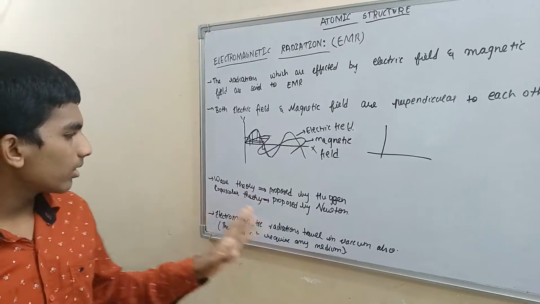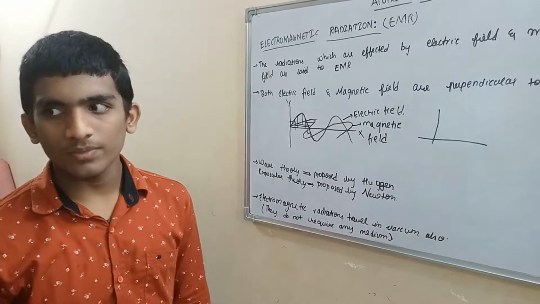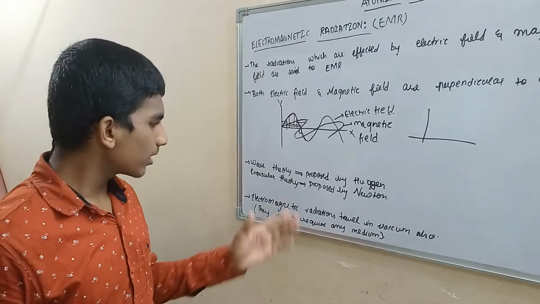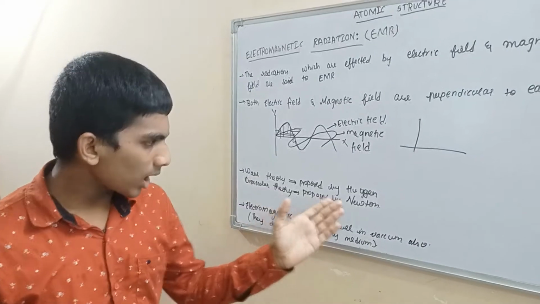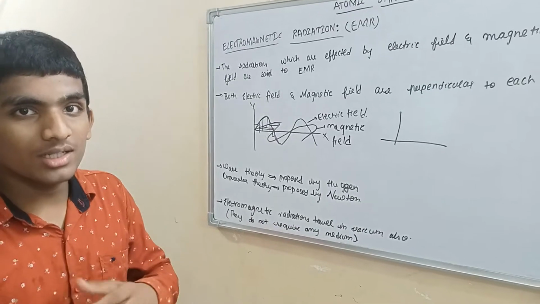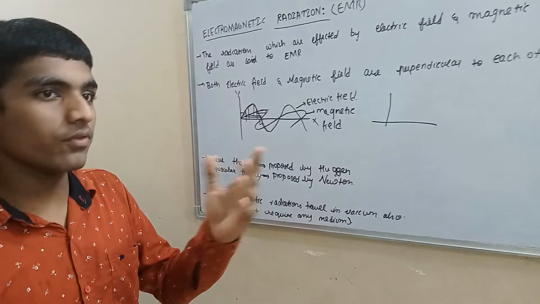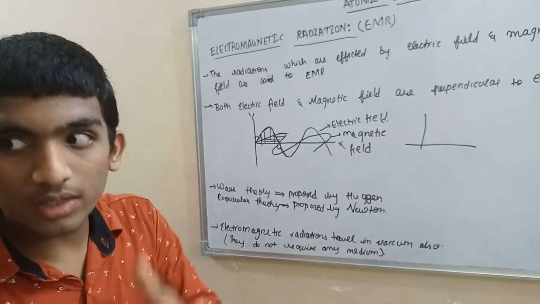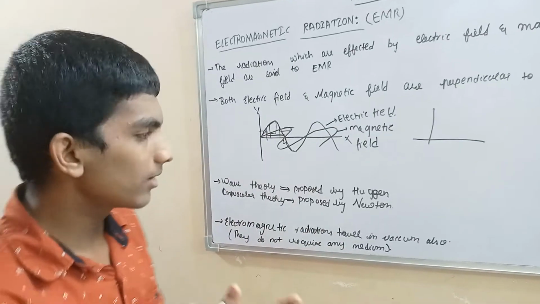Okay. Wave theory, corpuscular theory. We have already learned in detail about it. Wave theory was proposed by Huygens. Corpuscular theory was proposed by Newton. What did Newton say? Different corpuscular sizes, different colors. What did Huygens say? Different wavelengths, different colors.